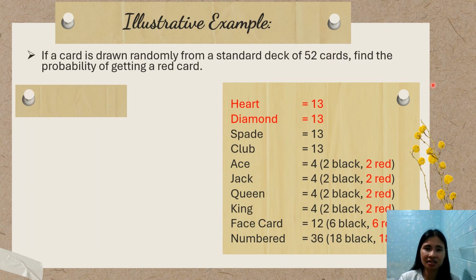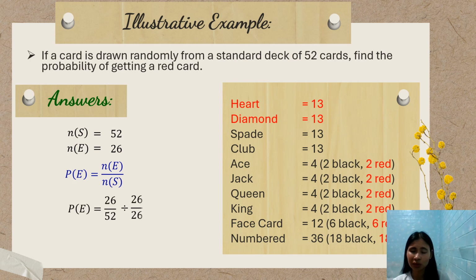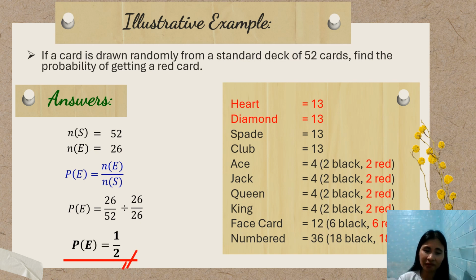Now, let's have this question. Find the probability of getting a red card. Since it is a deck of 52 cards, our N of S is 52. And our N of E, for red cards, there are 13 hearts and 13 diamonds, that gives you 26. So the probability of getting a red card is 26 over 52, divisible by 26, so the final answer is 1/2. Okay, careful in simplifying.